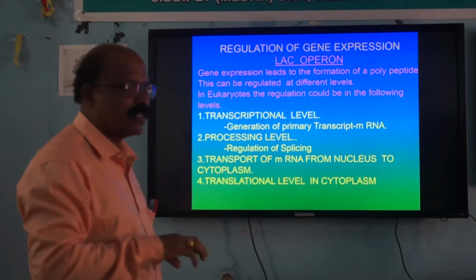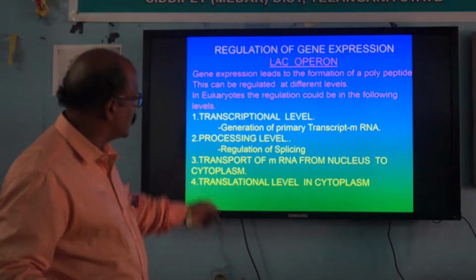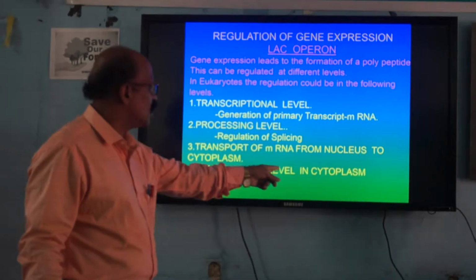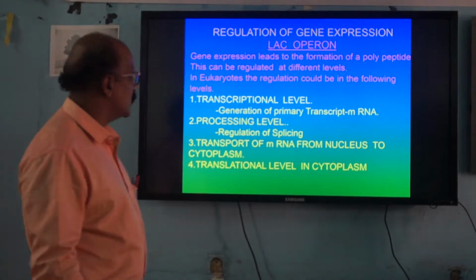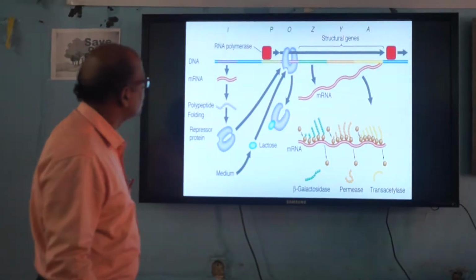So when the protein is synthesized, how is it controlled? That is the fourth step, translational level of control. That takes place in the cytoplasm.